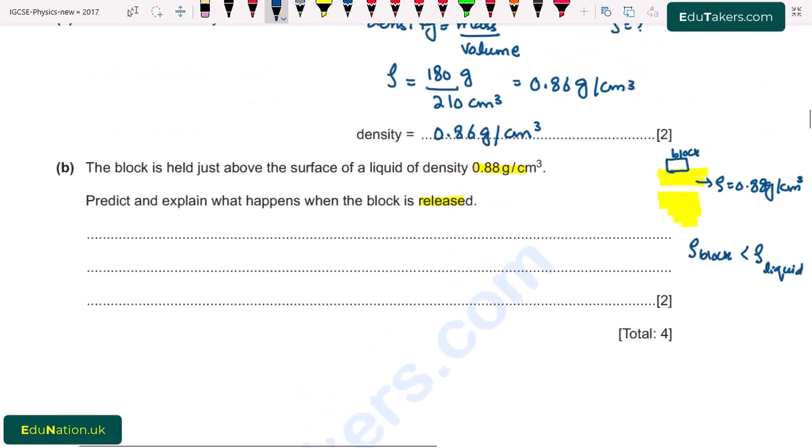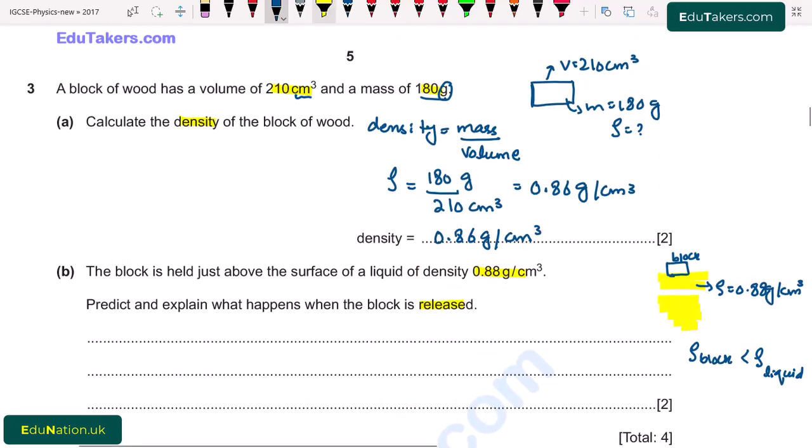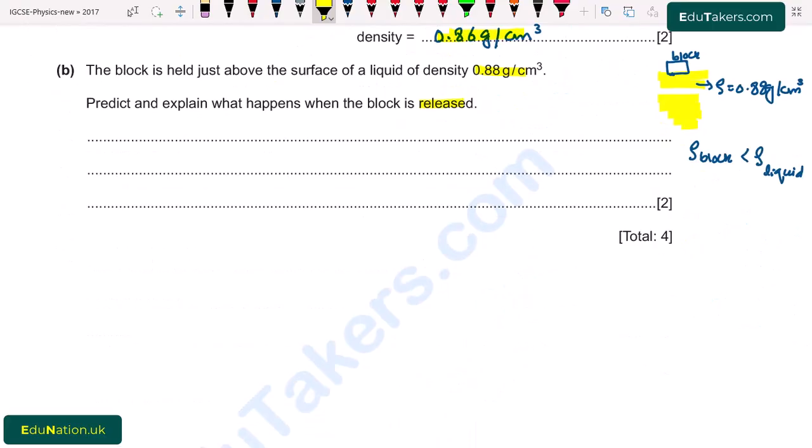We calculated the density of the block of wood to be 0.86 gram per cubic centimeter, and the density of the liquid is given as 0.88. It means that 0.86 is smaller than 0.88. So when we release the block, its density is smaller than the density of the liquid, so it will float.